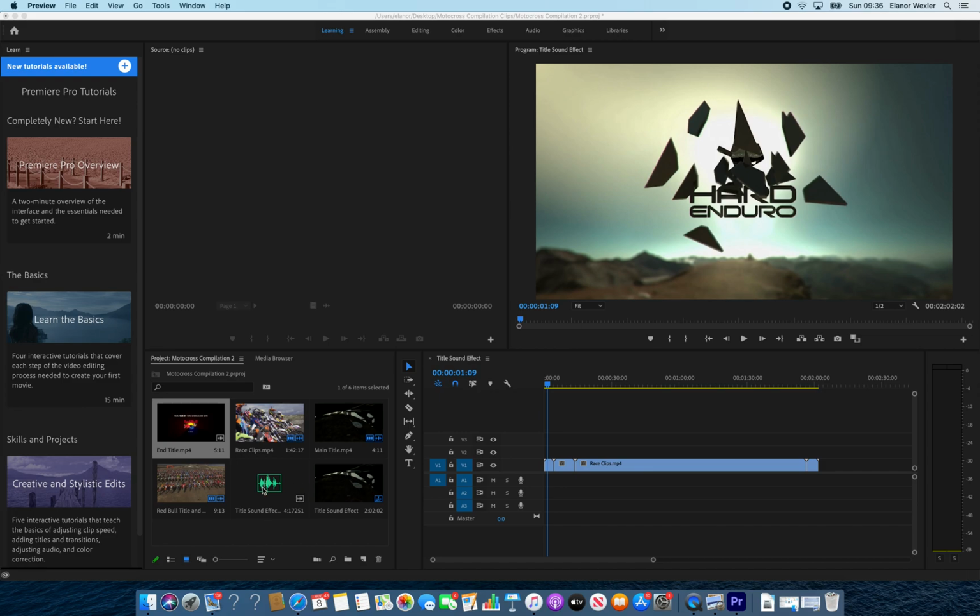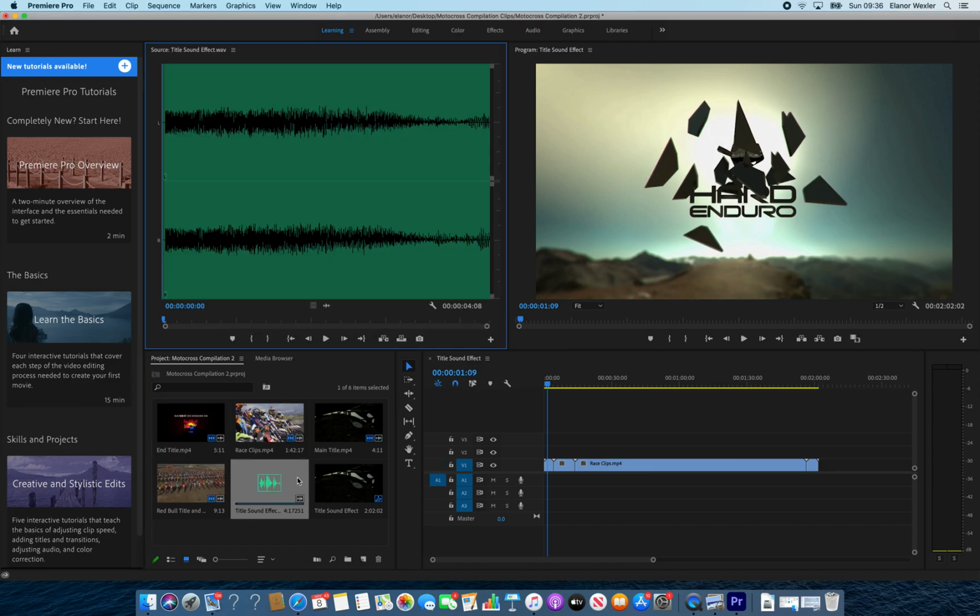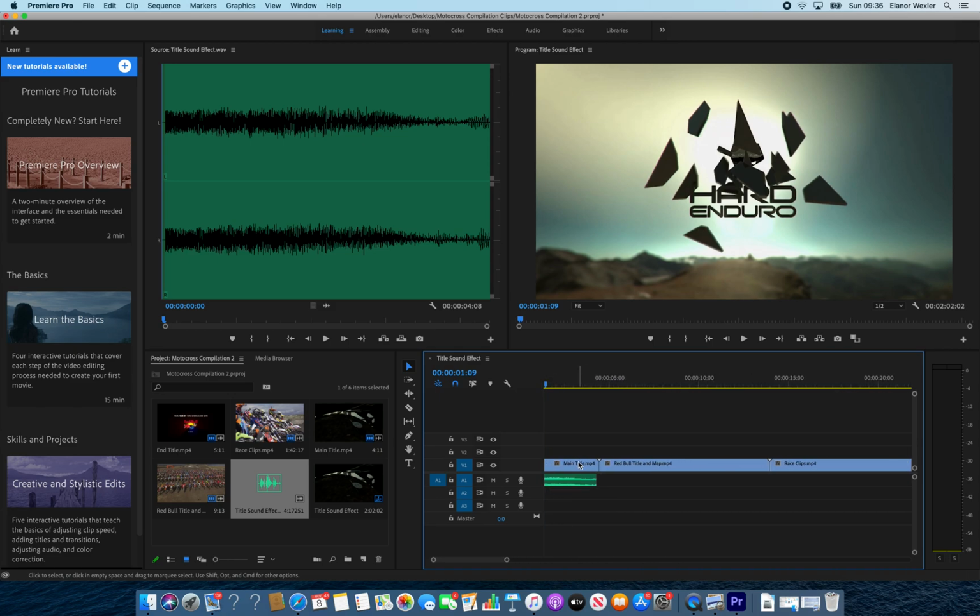So the sound effect is here. It says title sound effect. And if you drag and drop it in, you can place it under the bit that you know is your title. So you might have to zoom in so you can see. I've got main title MP4, and my sound effect fits nicely under there.